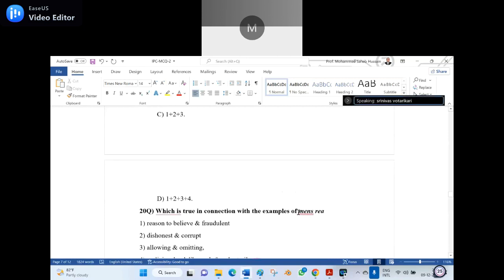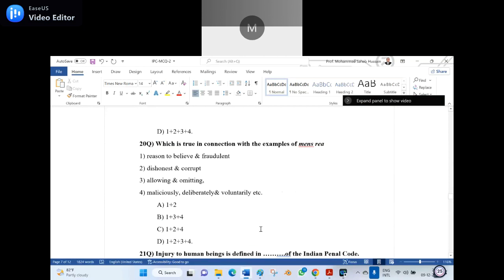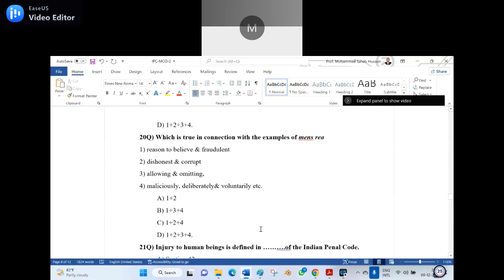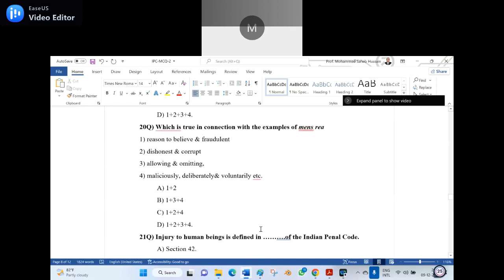Now let us go to the question: which is true in connection with the examples of mens rea. Again I made the options like this. 1, reason to believe and fraudulent. 2, dishonest and corrupt. 3, allowing or omitting. 4, maliciously, deliberately and voluntarily. A, 1 plus 2. B, 1 plus 3 plus 4. C, 1 plus 2 plus 4.